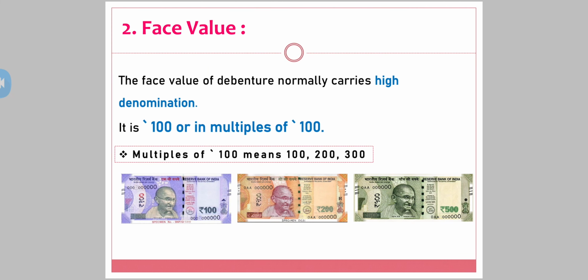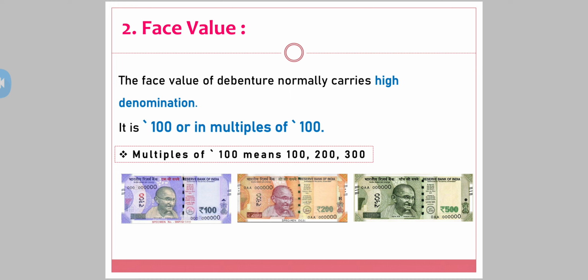The second point is face value. Now see here, when we were doing equity shares and preference shares, we have seen what face value is. The amount that is written on the document is nothing but the face value, right? Now the face value of a debenture normally carries high denomination, it's 100 or in multiples of 100. The face value of a debenture is higher when you compare it to preference shares or equity shares.